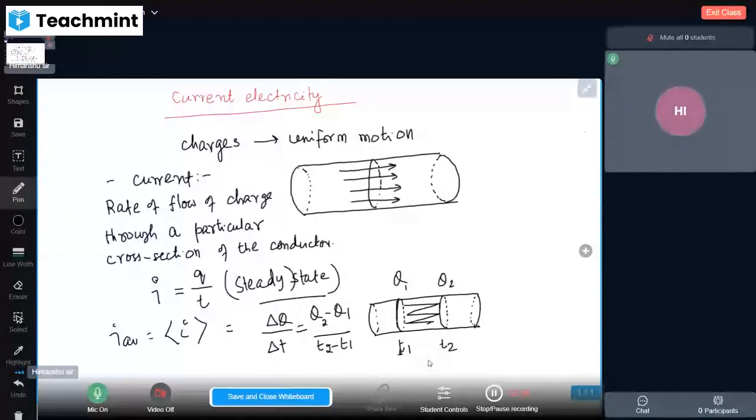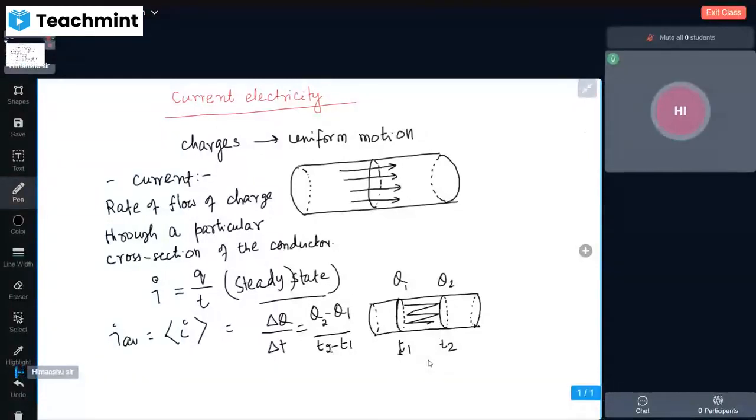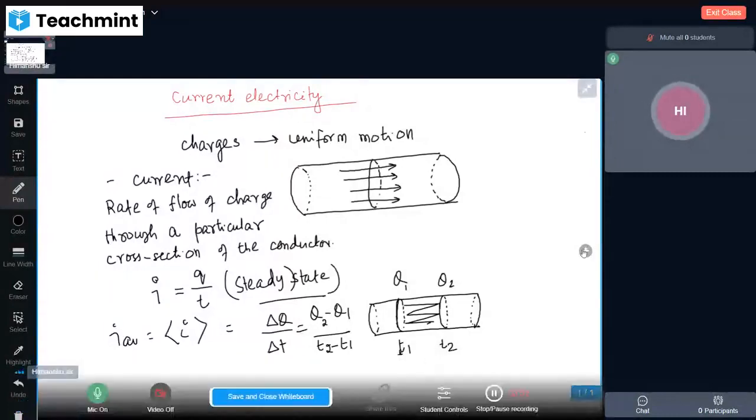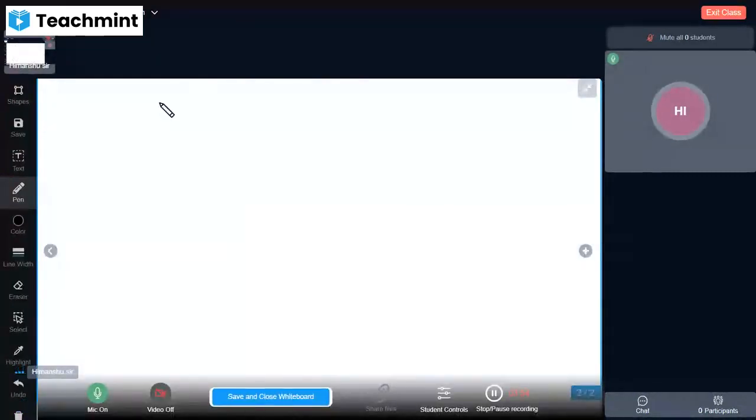We have studied similar things in 11th class about velocity and acceleration. Understood, boys? Understood, girls? Okay, let's move forward. So this is the average value of current, and its value is delta Q by delta T.